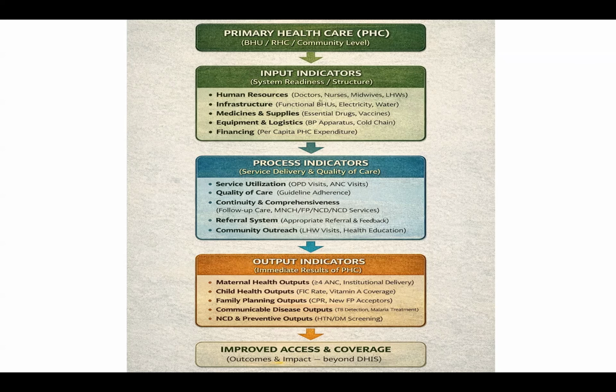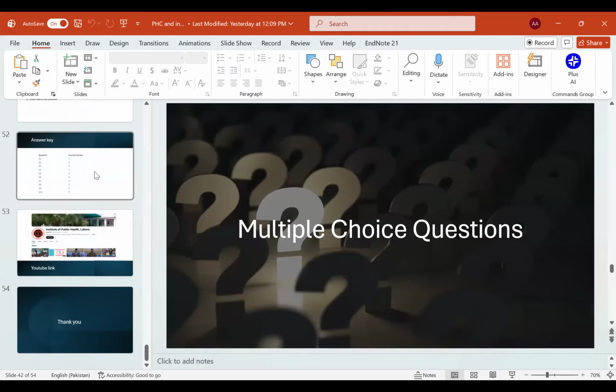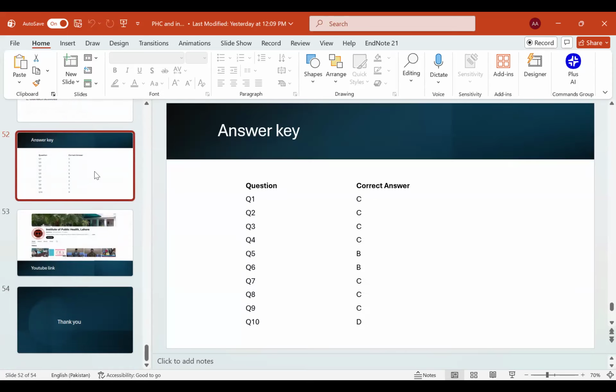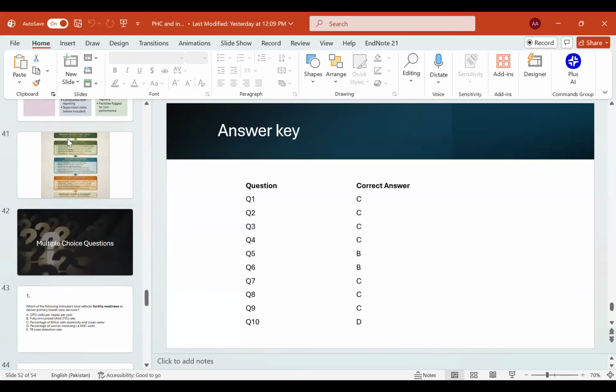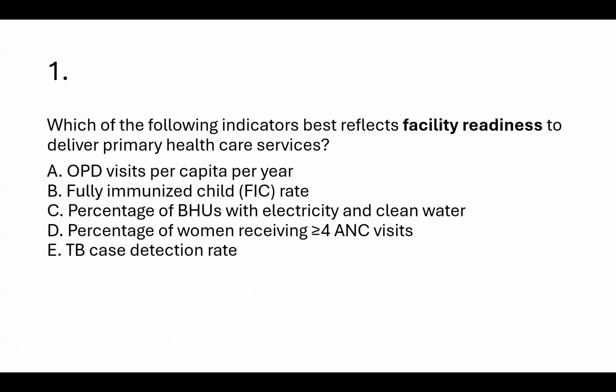So this slide was showing us the summary of what we have tried to catch throughout the presentation. Now we are going to go to the MCQ portion of this presentation. So we have MCQ 1.